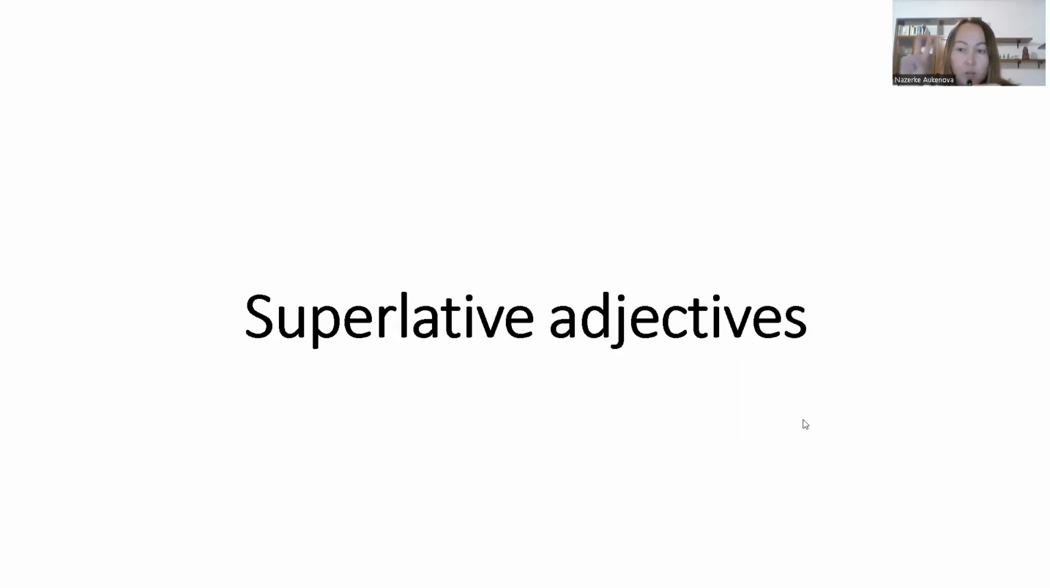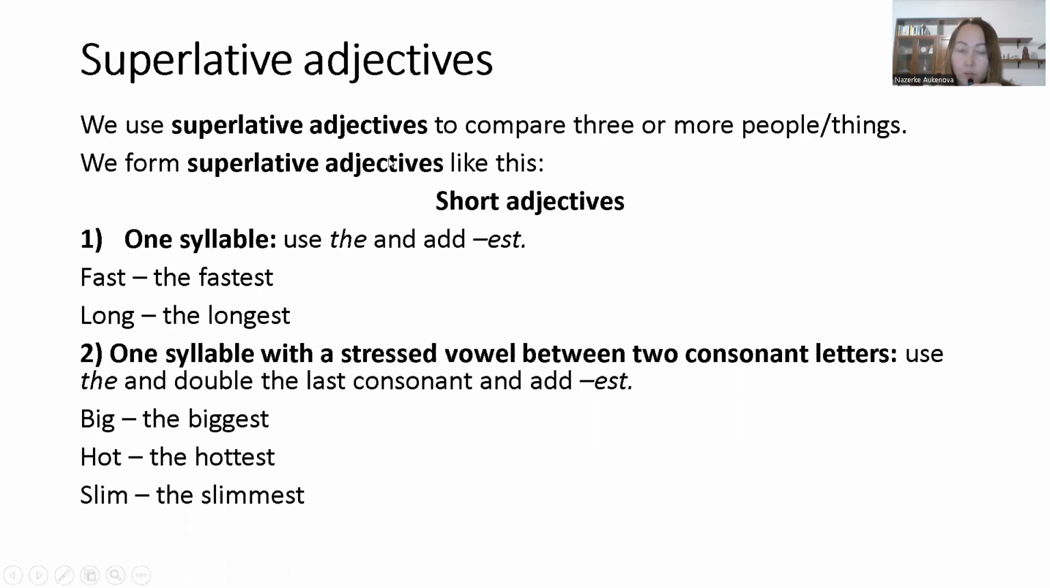There are two types of adjectives, comparative and superlative adjectives. We use superlative adjectives to compare three or more people or things. So compare here means it's not like in comparative adjectives. Let me explain in this way.